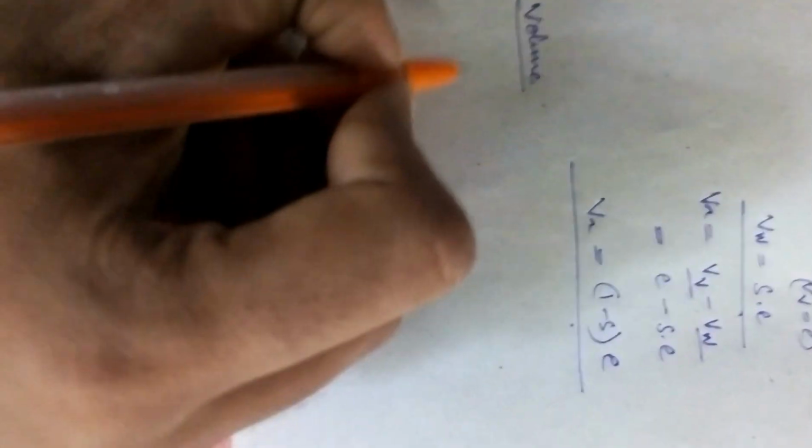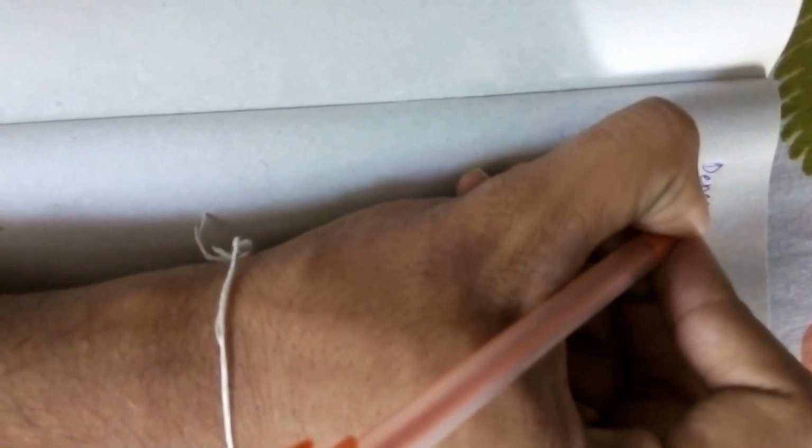Now we need the densities, I mean the mass in terms of void ratios. Of course, mass is nothing but density times volume.